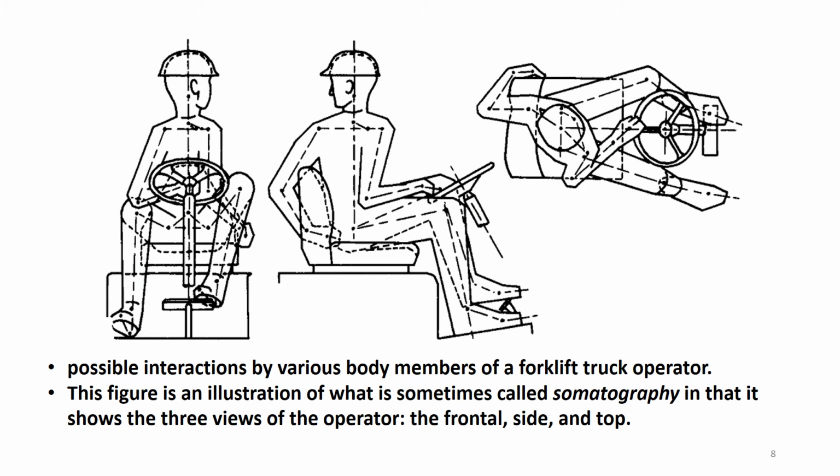Now this slide shows a forklift operation. These three figures show the three views of the operator, that is the frontal view, the side view, and the top view. So from these three diagrams, we can find out the dynamic dimensions of the forklift truck operator.